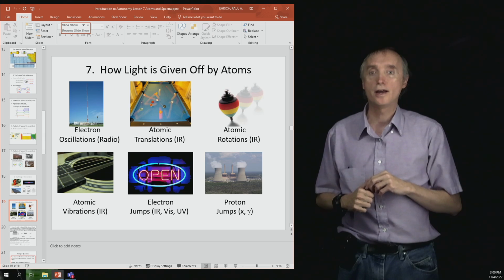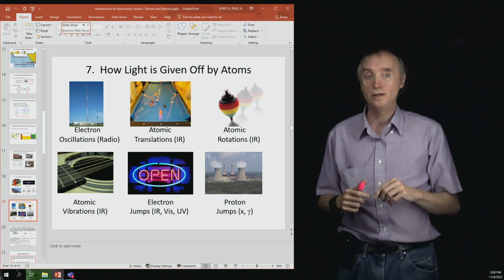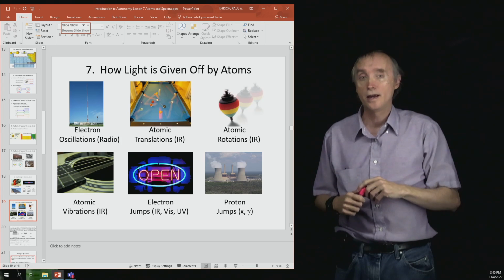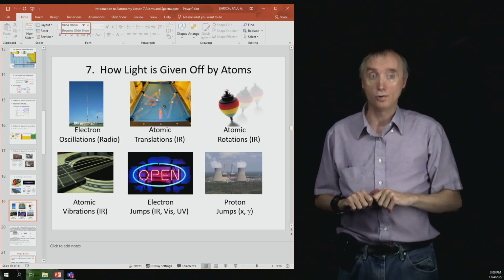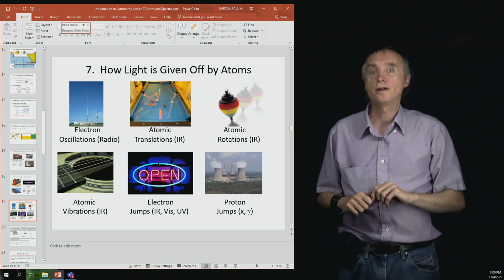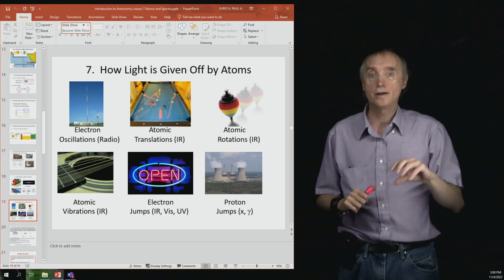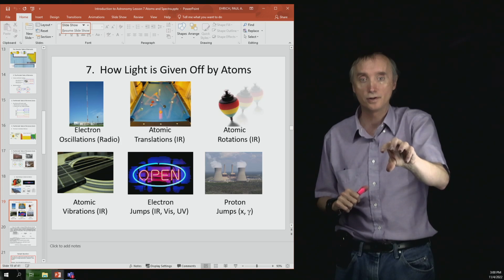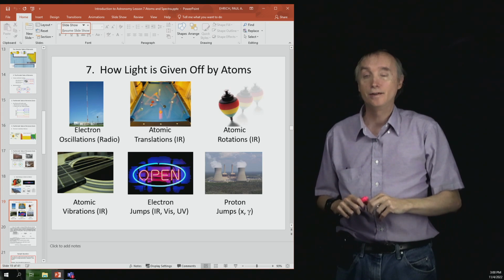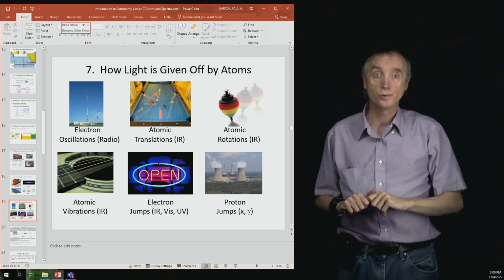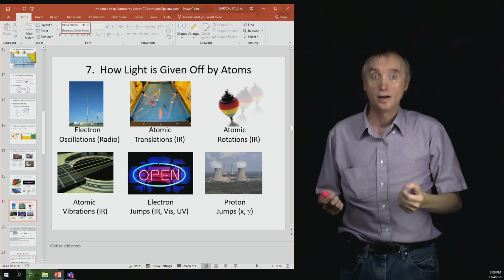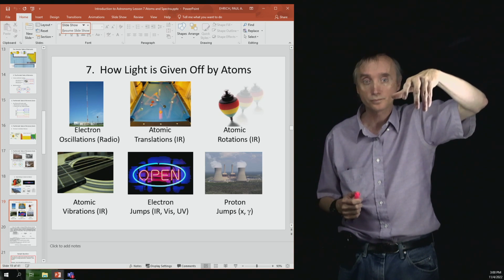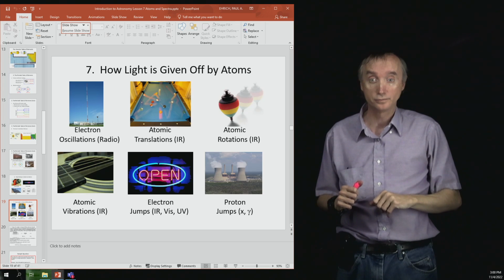Now, what do atoms do with the energy that is given to them? One thing that could happen is the electrons could begin to vibrate, to oscillate, and when they do that, they give off radio waves. Another thing is that the atoms can start to move at different speeds through a material, and that gives off infrared light, which we call heat. Another thing that could happen is the atom could start to spin, and that gives off infrared light.